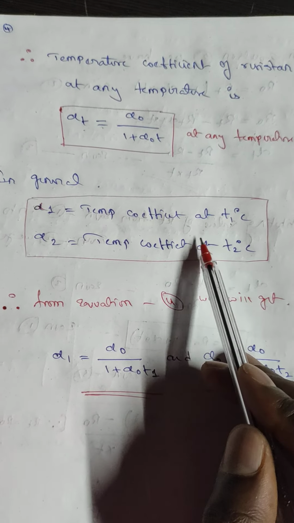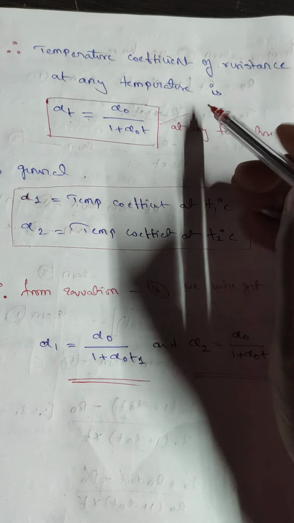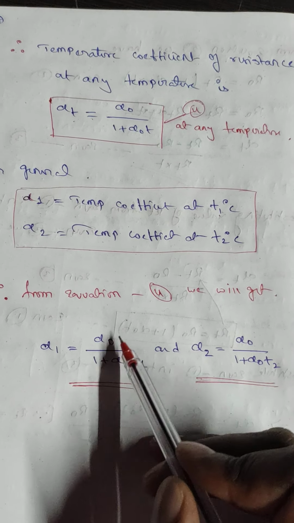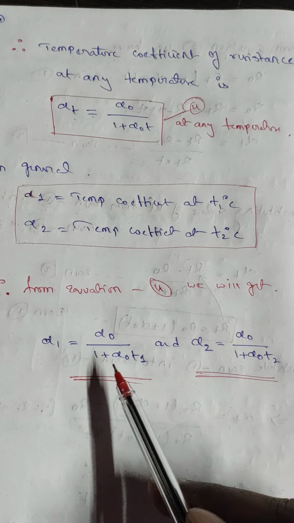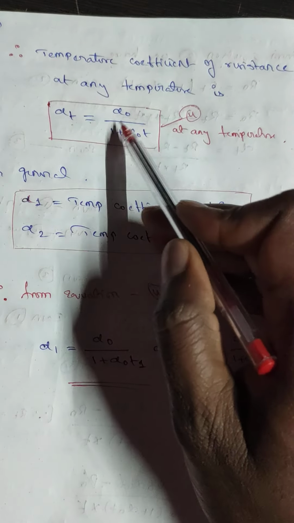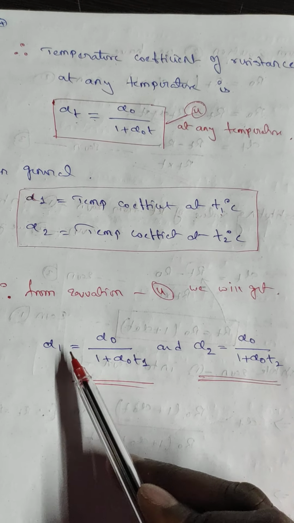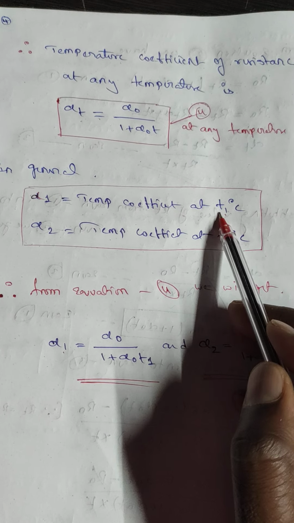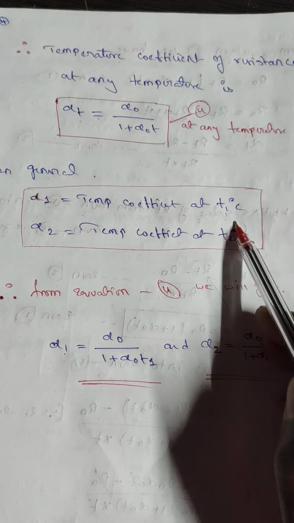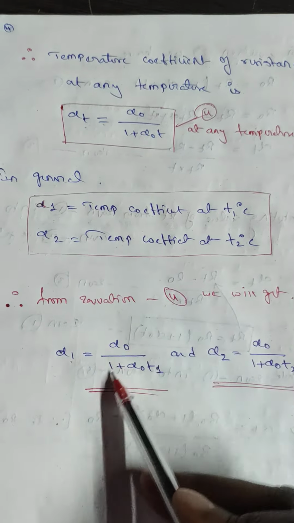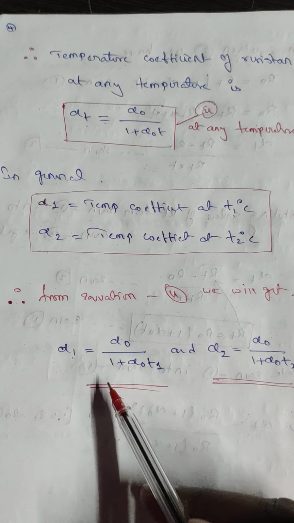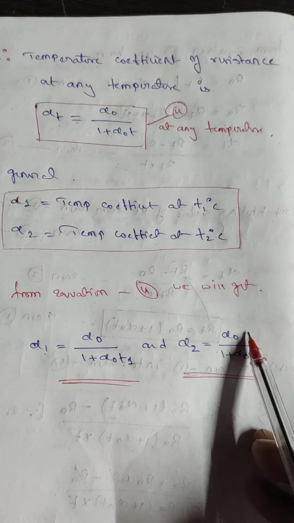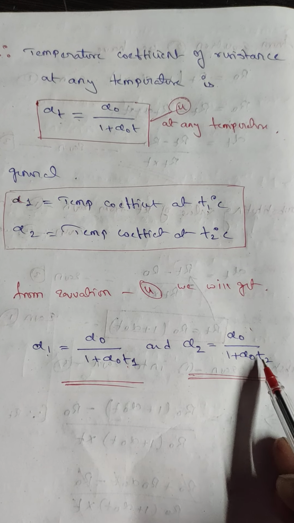Replacing in equation 4, alpha 1 equals alpha naught by 1 plus alpha naught T1, and alpha 2 equals alpha naught by 1 plus alpha naught T2.